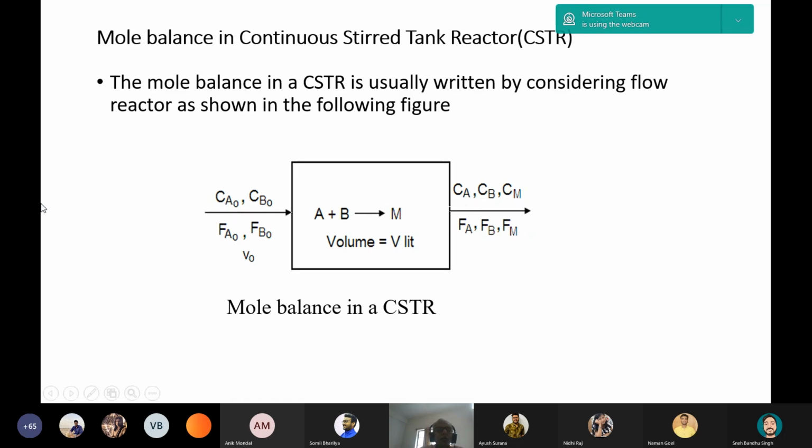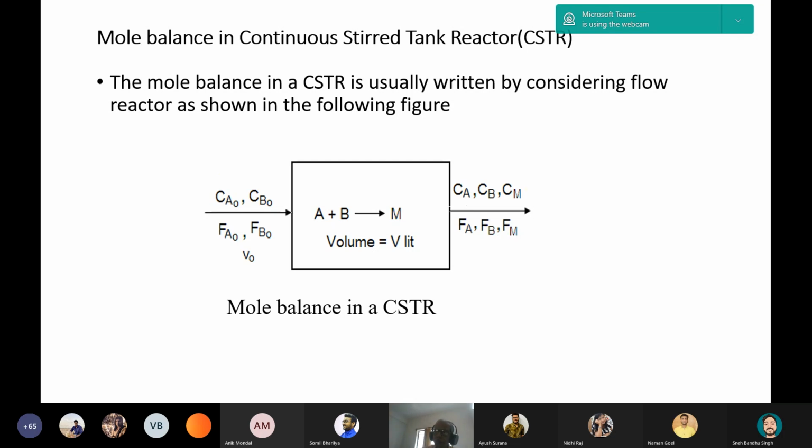I am not going into the analysis; I am describing the mole balances for various reactions. Now, batch reactor I have explained. And what is a batch reactor? If there is no inflow and outflow and the entire content is stirred after addition of the reactants, and after a certain time when the reaction is over, the reactor is dismantled and the material, the product, is taken out. This type of reactor is used for many purposes in the industry.